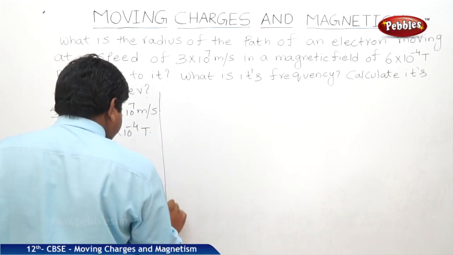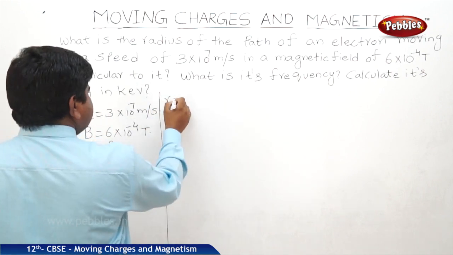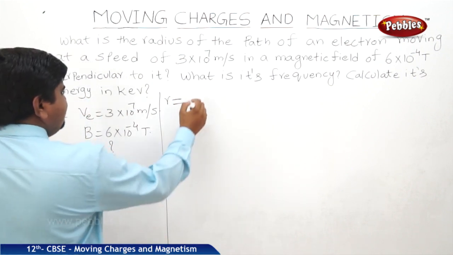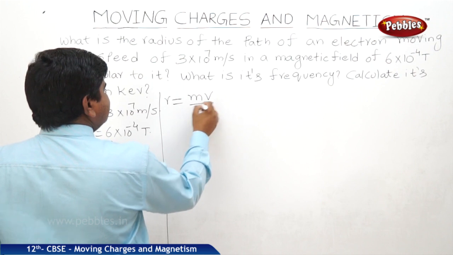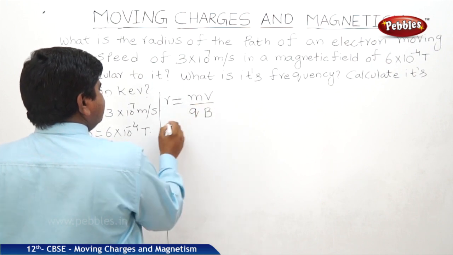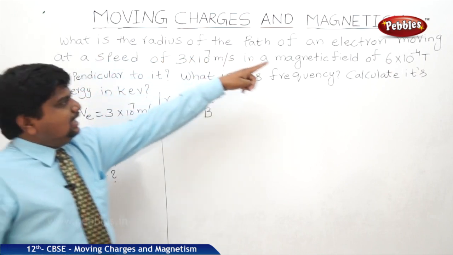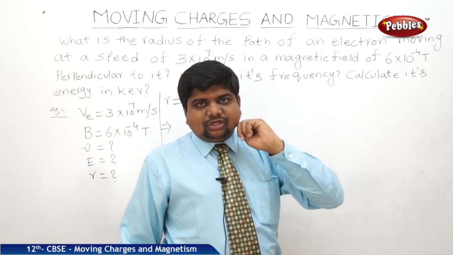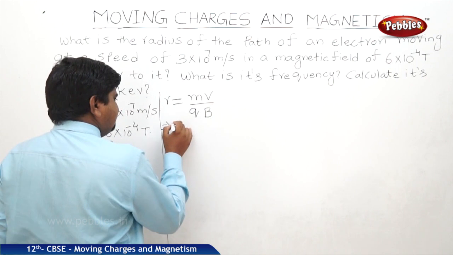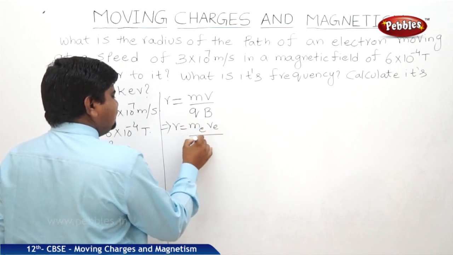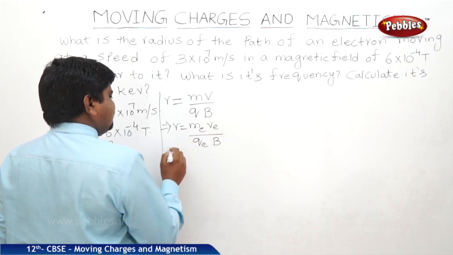What is the formula of the radius? r is equal to mv by qB. What is this m? Mass of the electron. We can write the formula as mass of electron into velocity of electron by charge of electron into magnetic field.